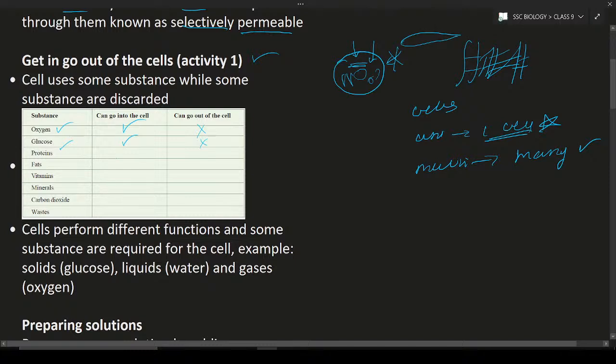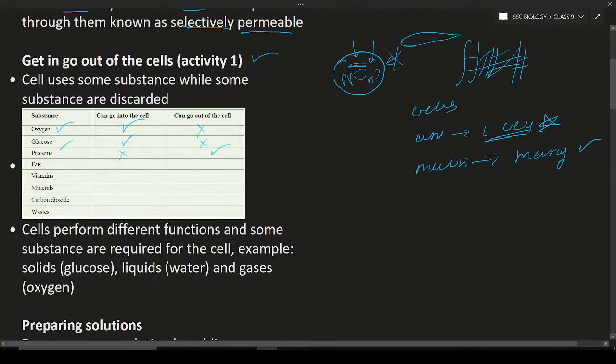Next is protein. Can protein go into the cells? Proteins generally cannot go into the cells, and also cannot go out of the cells. But some proteins, like antibodies, will move out of the cells. And in some cells the proteins will enter in the form of amino acids.